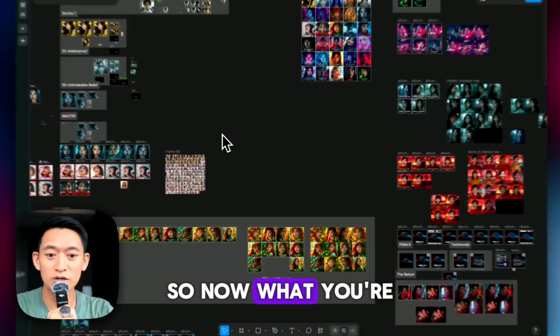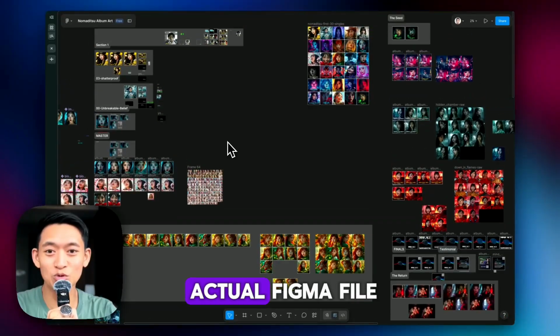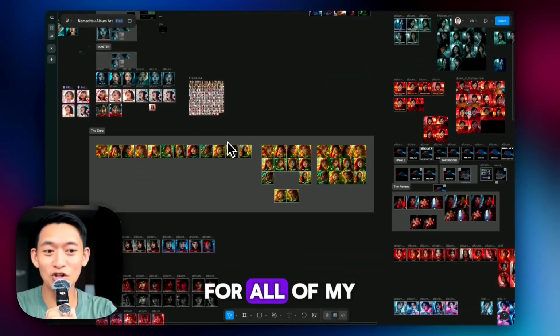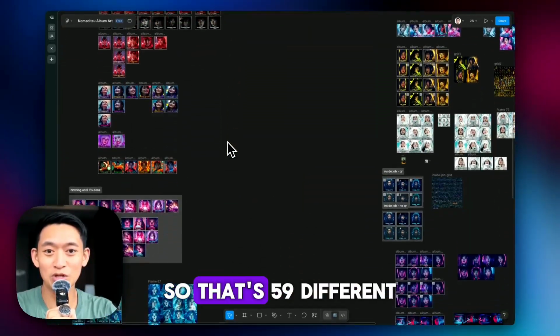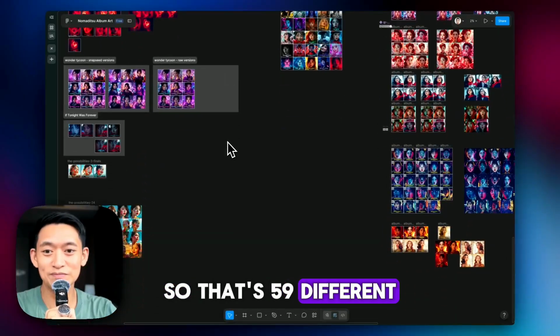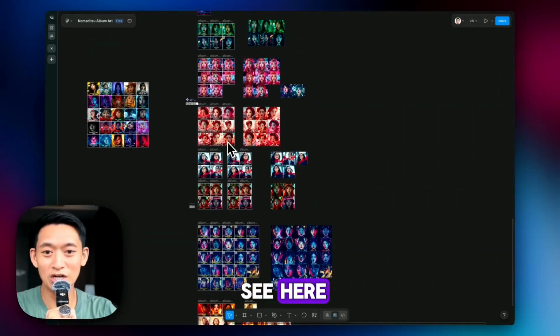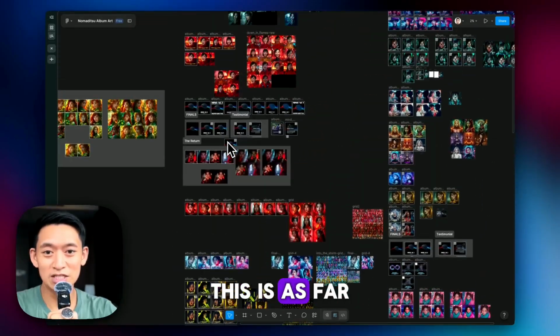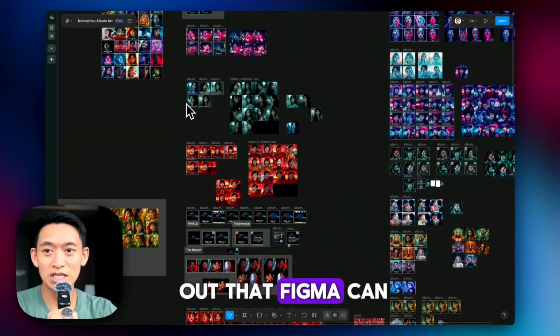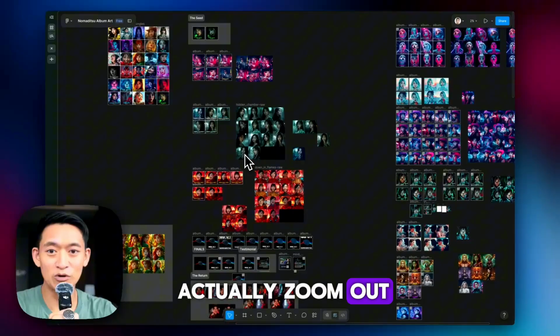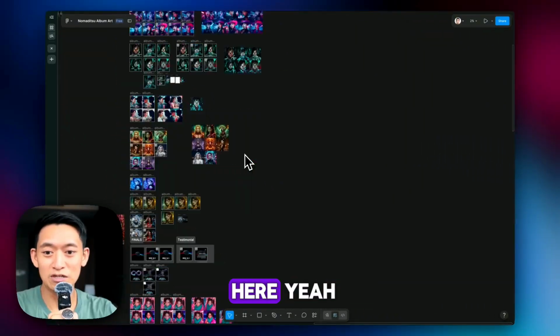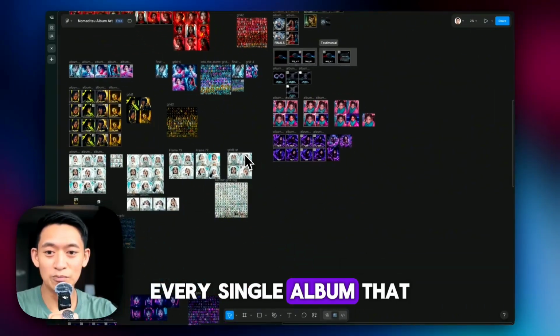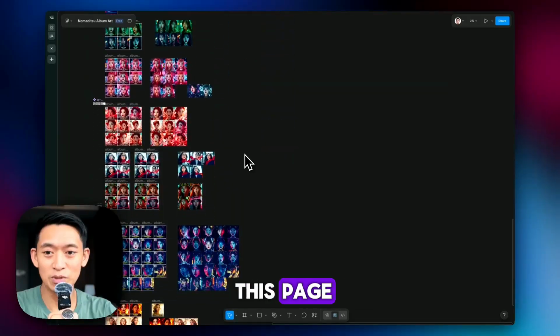Okay, so now what you're looking at is my actual Figma file for all of my album art. So that's 59 different singles, and you could see here, I can't even zoom out far enough to show you everything in one shot. This is as far out as Figma can actually zoom out. So you could see here, yeah, every single album that I've created is on this page.